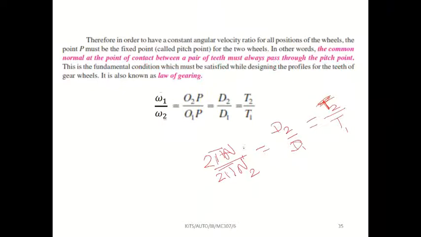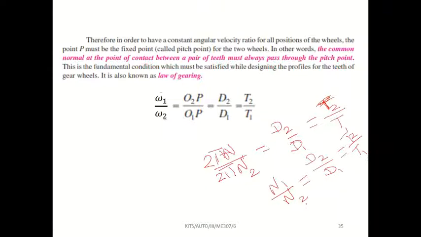N1 means speed of the pinion, N2 means speed of the wheel. Here the terms used are: 2 is wheel, 1 is pinion. Otherwise we can write it like this: N1 by N2. N means speed here, not number of teeth. 2 pi N means angular velocity. Omega means angular velocity.